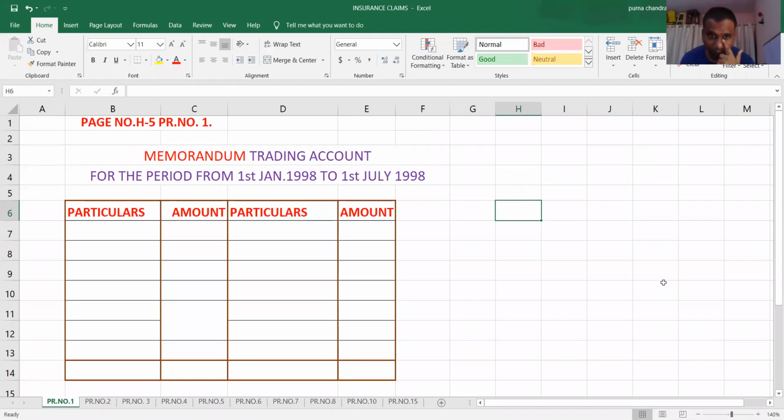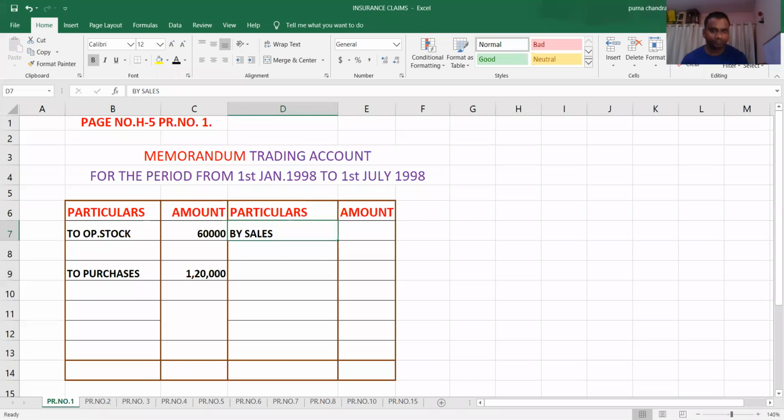Completed? Yes. First write down the opening stock. How much? 60,000. Next write down the purchases. How much? 1,20,000. Purchases are 1,20,000. Next write down the sales. What are your sales? 2 lakhs.